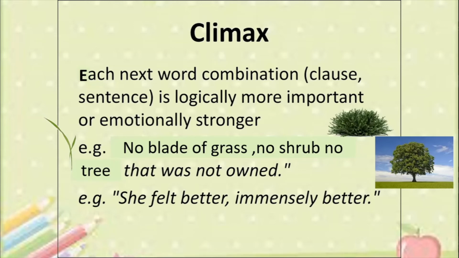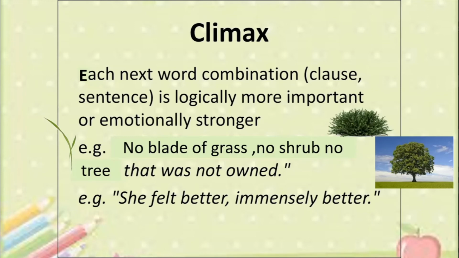Okay, so you have big, bigger, biggest in size here. No blade of grass, which is very tiny, to shrub, which is a little bit bigger, to a tree that is biggest. So no blade of grass, no shrub, no tree.